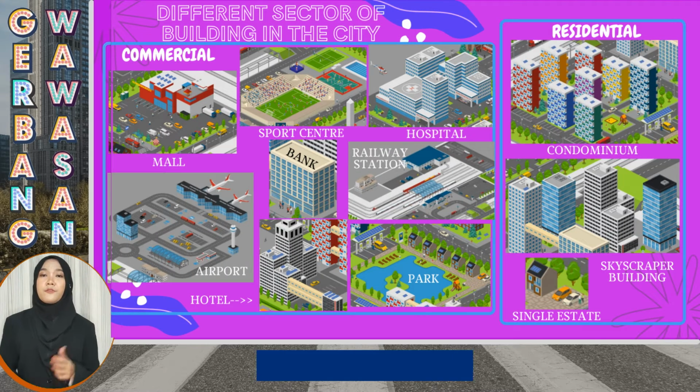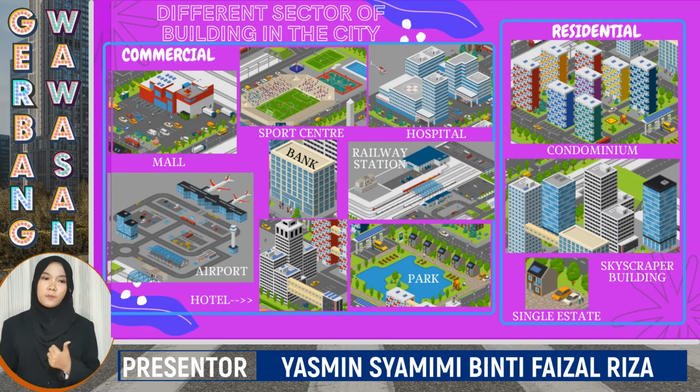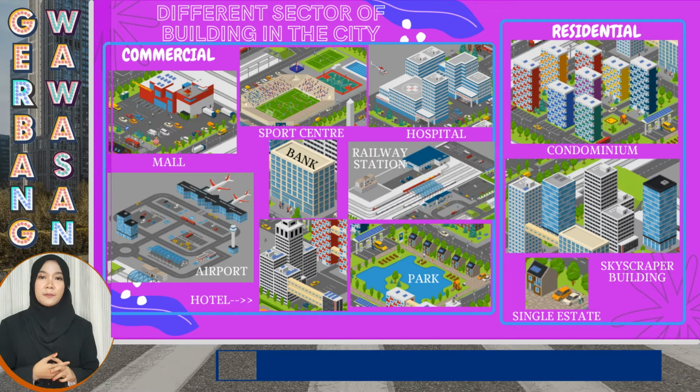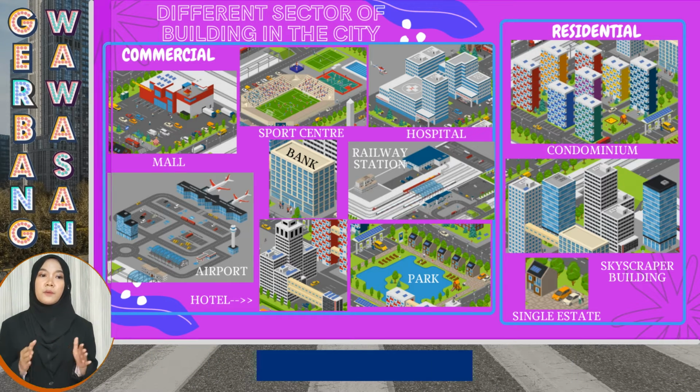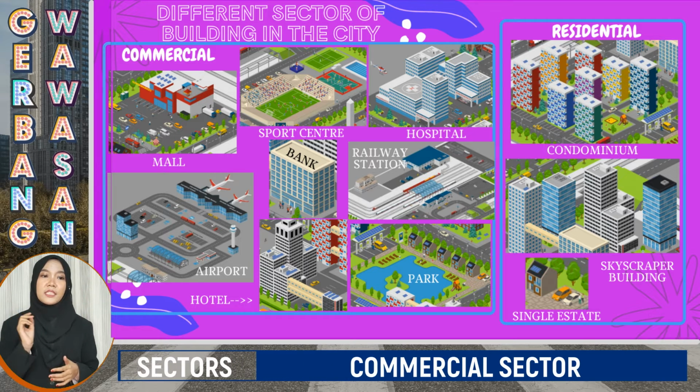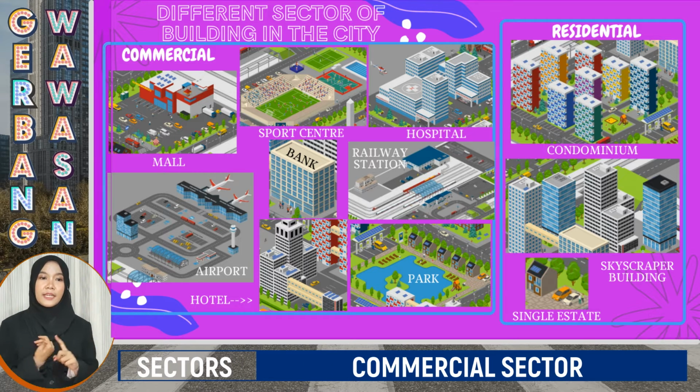For the commercial area, firstly is the mall. There is a concert hall provided and a few shops on the rooftop of the mall. Disabled person parking is also provided near the main entrance. Secondly is the sports center. There is a stadium, tennis court, basketball court, swimming pool and boxing court provided. Next is the hospital to provide medical care to patients in need. The bank is to deposit money.